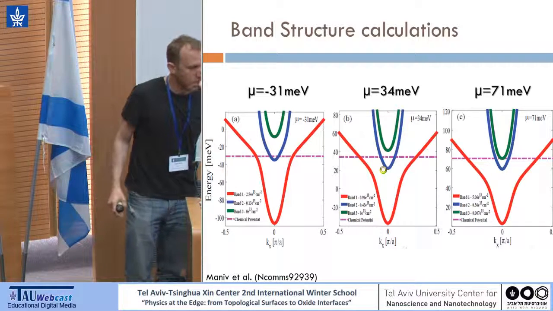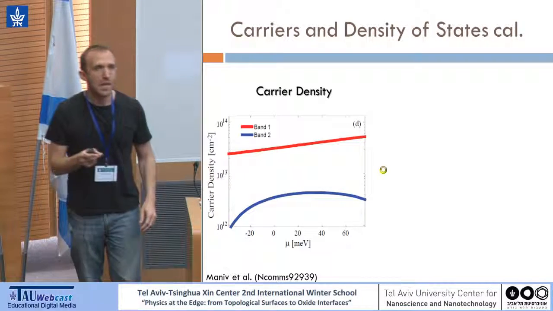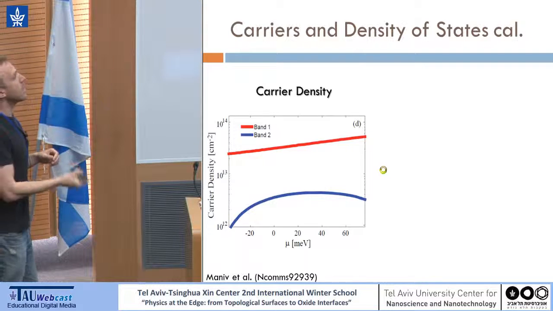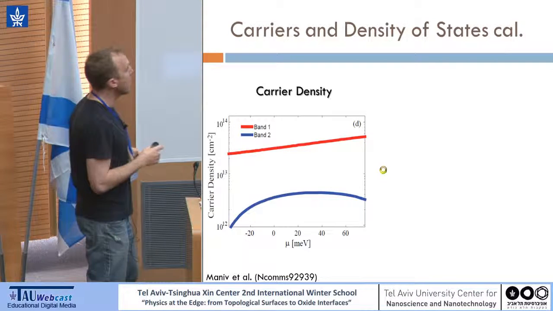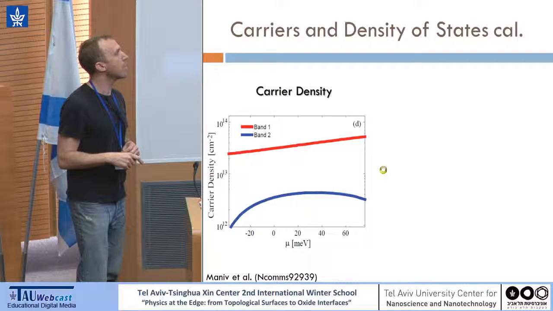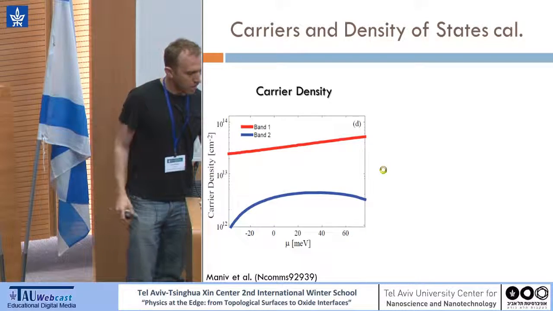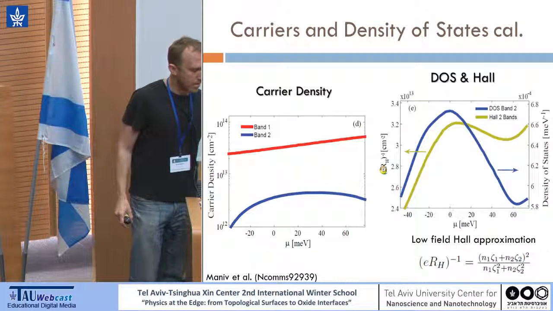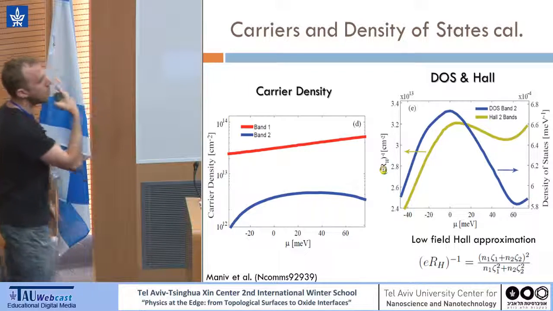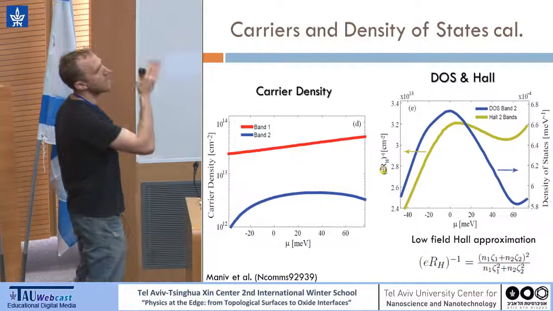We did that, and we got that the lower blue band, red band, is just monotonically increasing with carrier density, but the lower mobile band has a non-monotonic behavior with changing chemical potential. With that, we also calculated the density of states of that blue mobile band, and we see, of course, a non-monotonic behavior of the density of states.